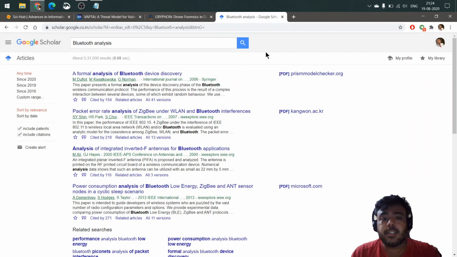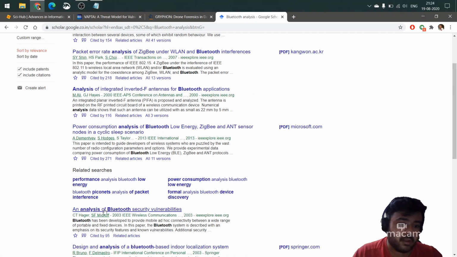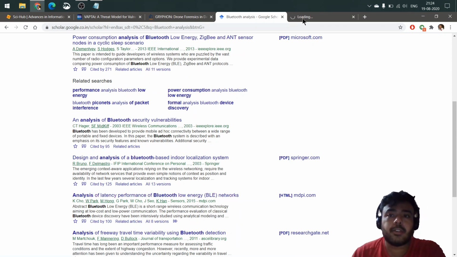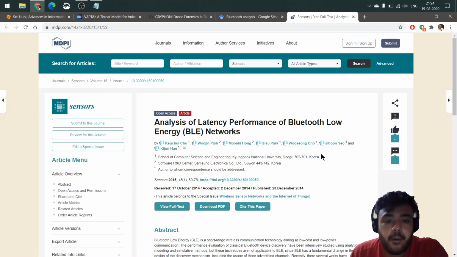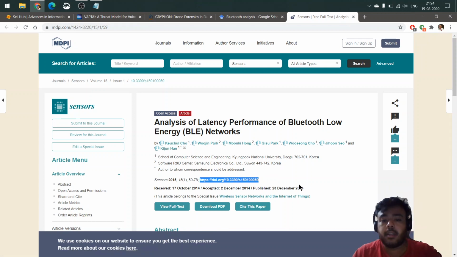But let's say the paper is not from that source. Let's take the example where you have a paper from some other platform, like this one. Even in this case, the paper is from MDPI, but we will always find the DOI number here.